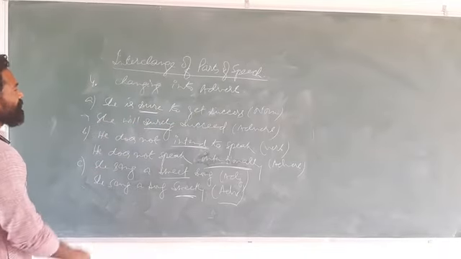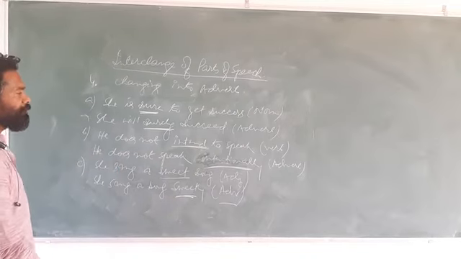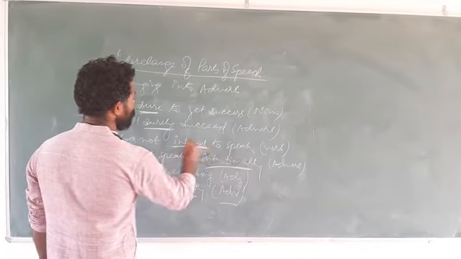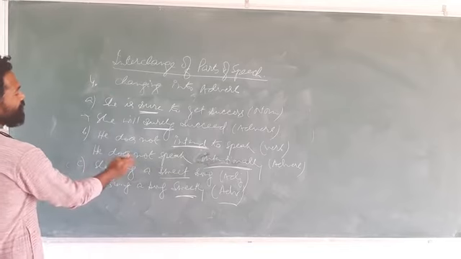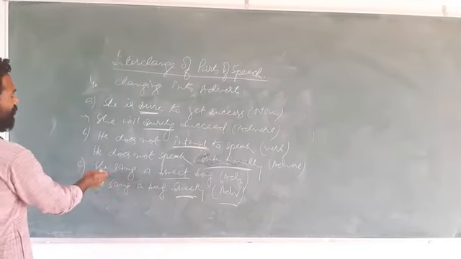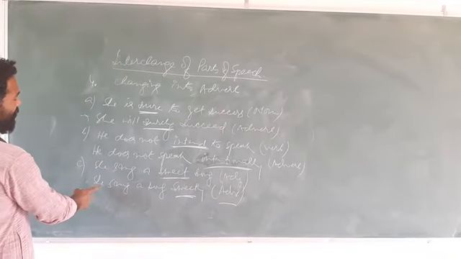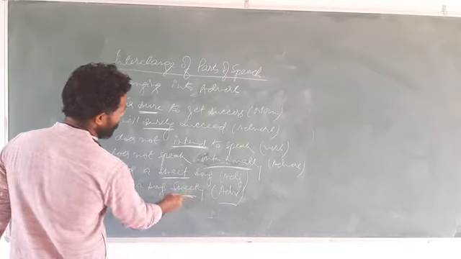So in the first sentence, she is sure to get success. Here sure is changed into surely. She will surely succeed. Adverb. He does not intend to speak. Here intend is verb. It's changed into adverb. How? He does not speak intentionally. And the third sentence we have seen here, she sang a sweet song. Sweet is adjective. So we change it like she sang a song sweetly, in adverb.